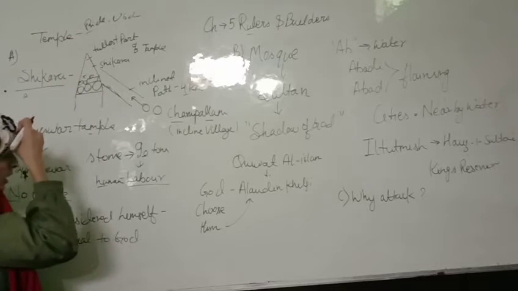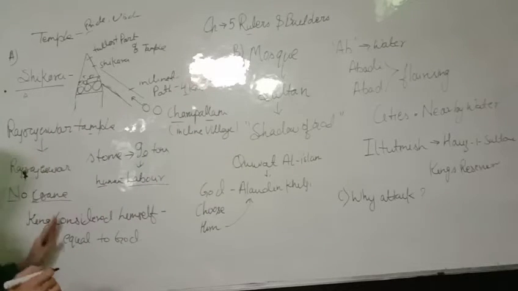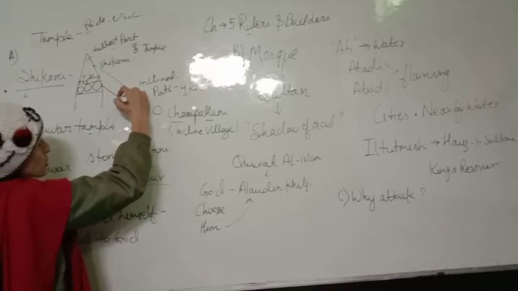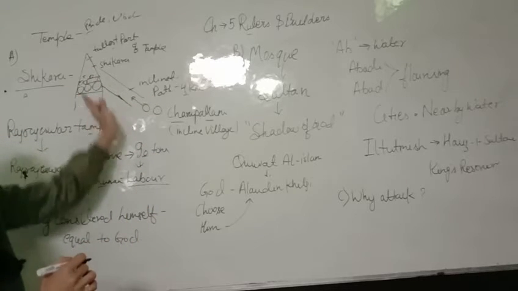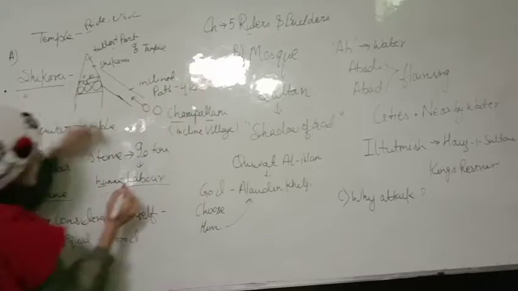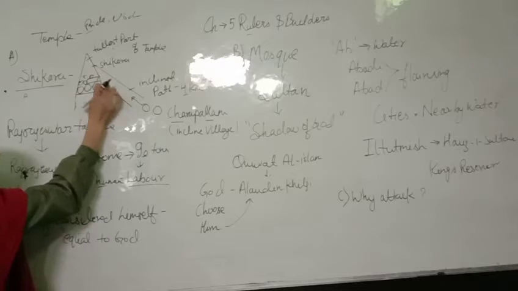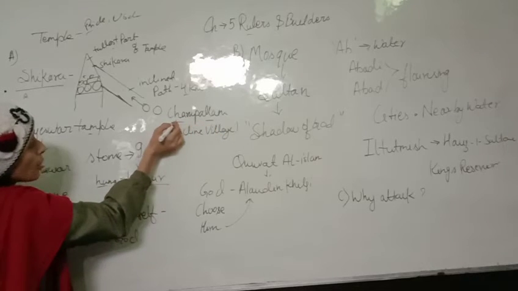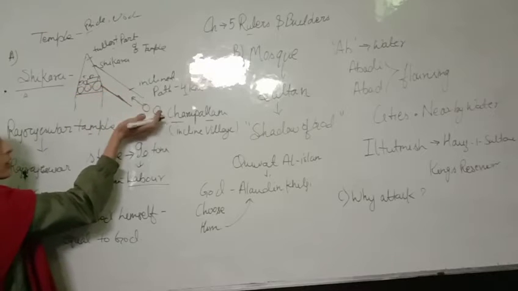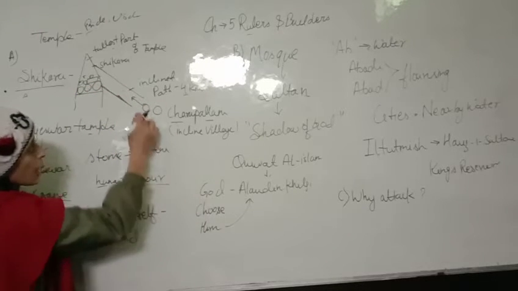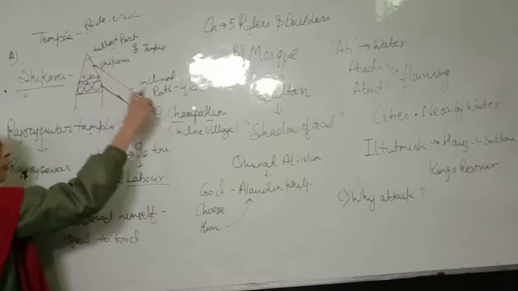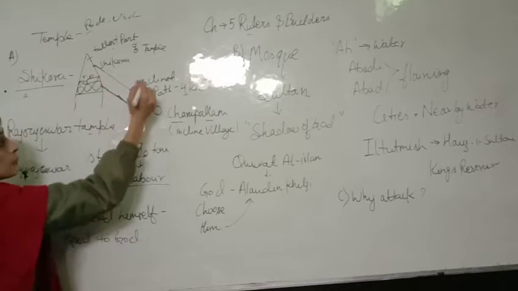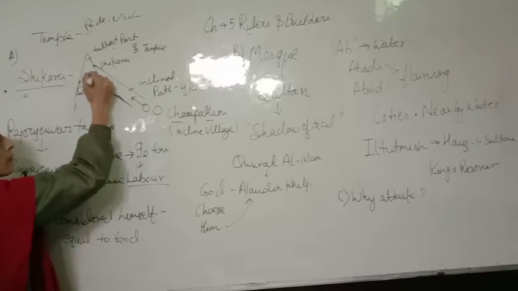You will see that they developed a new technique. When the Rajarajeshwara temple was being constructed, the architect developed a new technique: he made an inclined path from a village called Charupalam, for shifting the heavy stones from the ground to the top, so that the Shikara could be built.